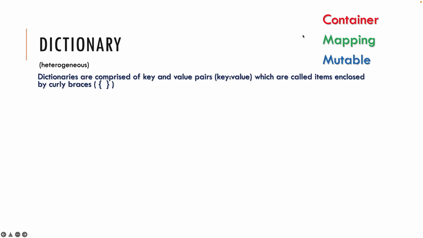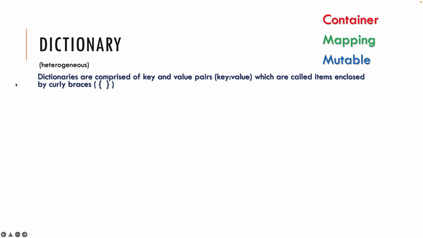See how dictionaries can be categorized into container types, mapping type, and mutable. Dictionaries are mutable, which means you can change them once you define them. You can add, delete, modify. And it is a mapping type according to the access model. According to the storage model, it is a container type.